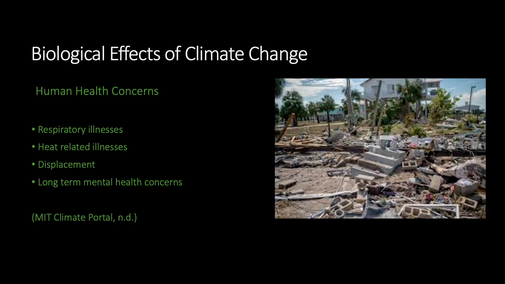There are also many biological effects of climate change on mankind. The majority of these effects are due to severe weather changes associated with climate change, such as more frequent tornadoes, hurricanes, wildfires, and increased temperatures. Tornadoes and hurricanes can lead to loss of homes, belongings, and even loved ones. Distress like this can lead to a decline in mental health and cause long-term mental health conditions like depression.